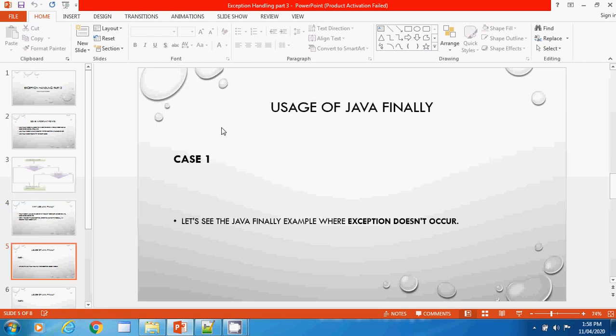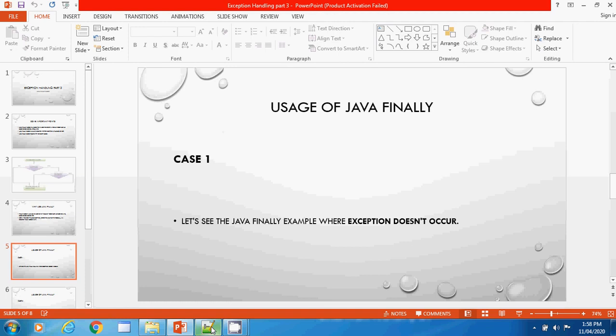So, uses of finally, case 1. In this case, the exception is not occurring. We are going to discuss this case with the help of code, right? So we will write code for case number 1. After creating the code, we will compile and run, and we will see what is going to happen.